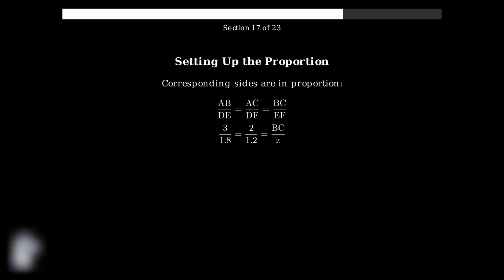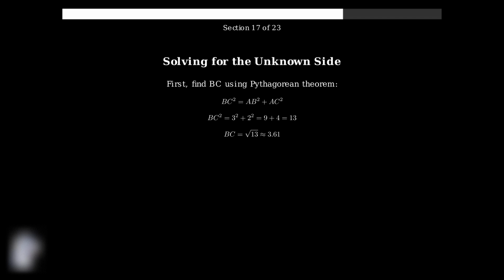First, let's verify that our known ratios are equal. Let's calculate these ratios. 3 divided by 1.8 equals 1.67, and 2 divided by 1.2 also equals 1.67. Since these ratios are equal, we confirm the triangles are similar. Next, we need to find the length of BC. Using the Pythagorean theorem, BC squared equals AB squared plus AC squared. That's 3 squared plus 2 squared, which equals 9 plus 4 equals 13. So BC equals the square root of 13, approximately 3.61.